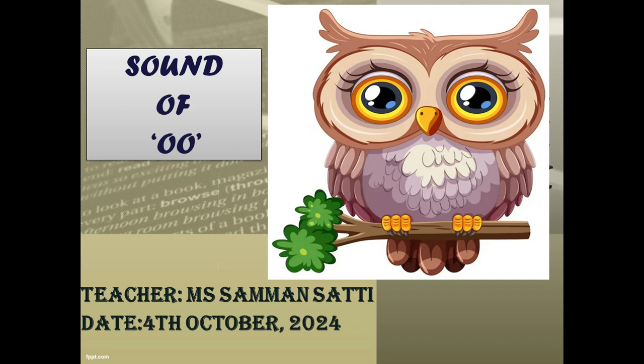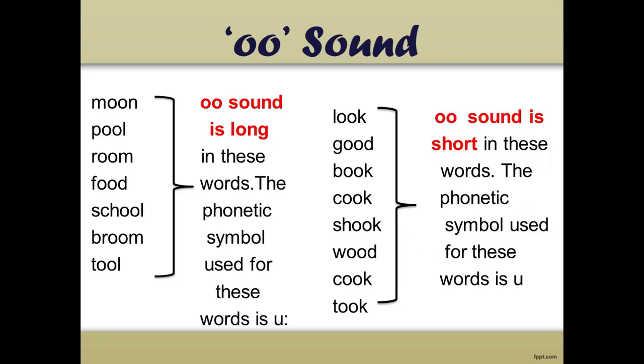Today we are going to study the sound of double O, and it has two sounds: long oo sound and short oo sound. The words which have the long oo sound are phonetically written as U with two dots, or a colon. If the symbol has dots after it, it means you have to prolong this sound. This is the phonetic symbol for the long oo sound.